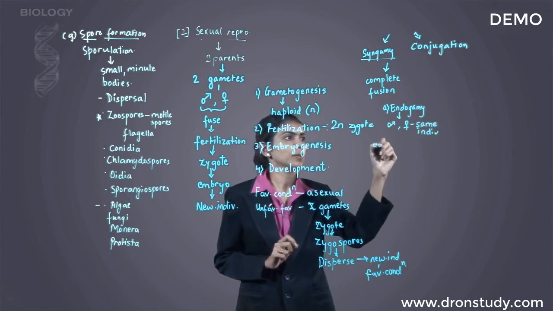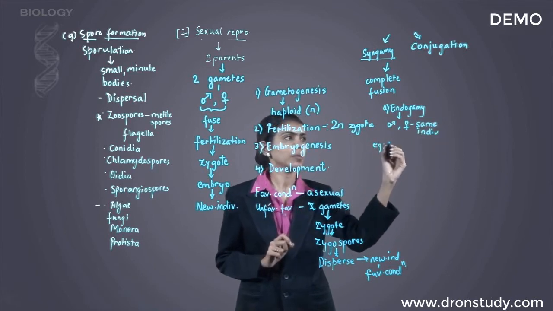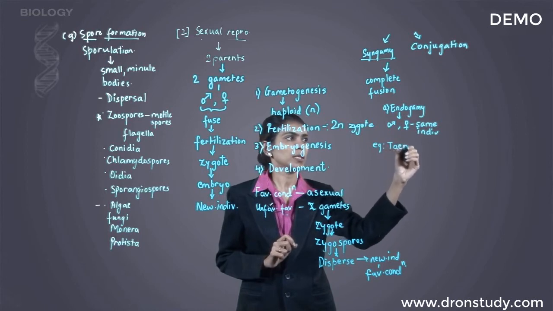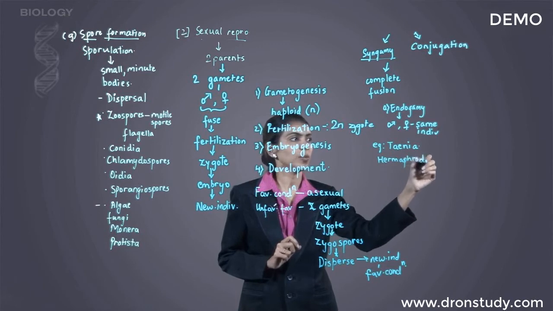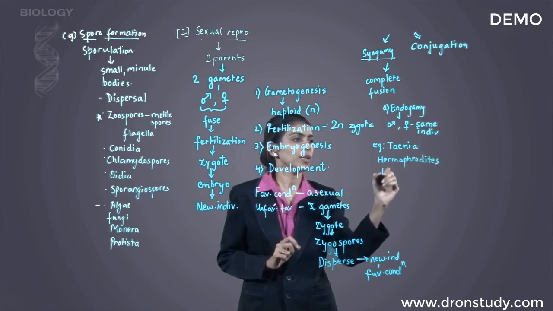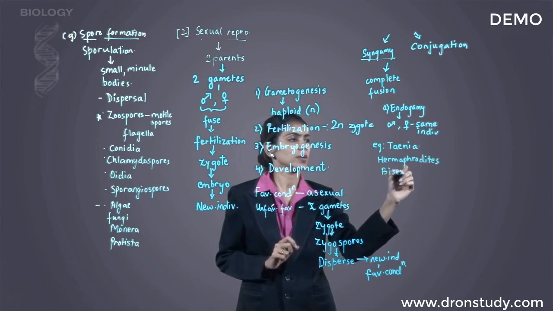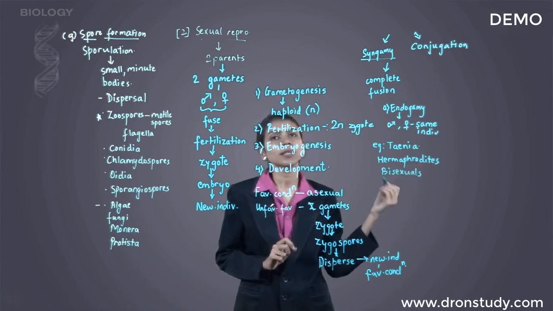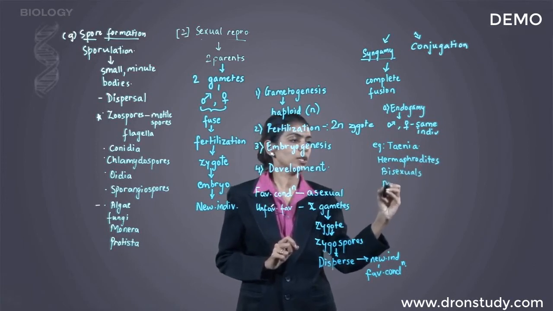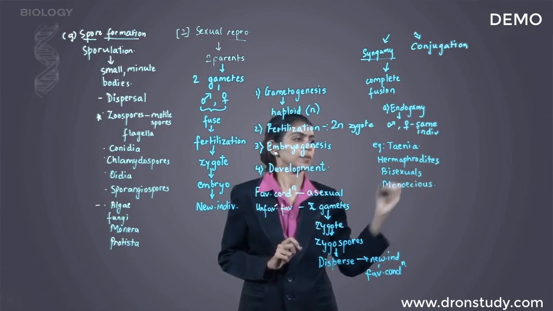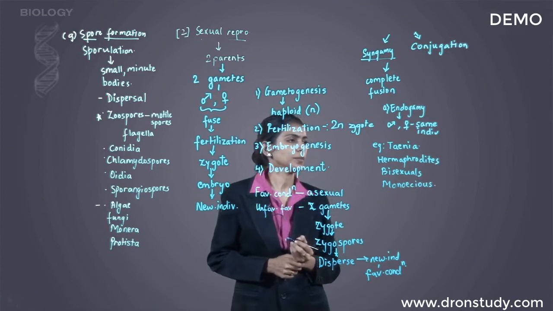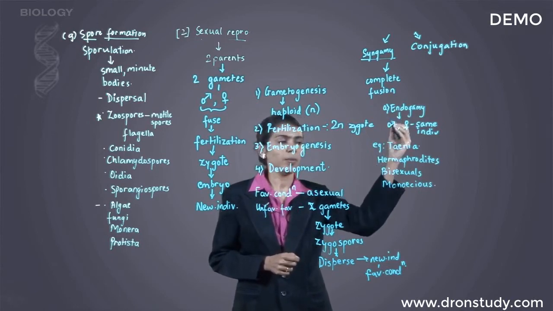For example, the tapeworm. Biological name for the tapeworm is Taenia. Now these are also called as hermaphrodites. Because they are capable of producing both the gametes, they are called as hermaphrodites. They are also called as bisexuals. And the third terminology for them is monoecious. So that was about endogamy.